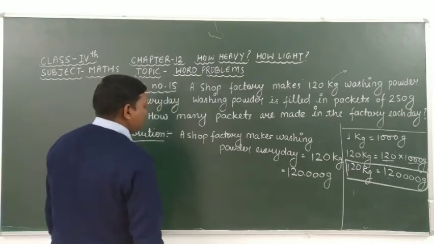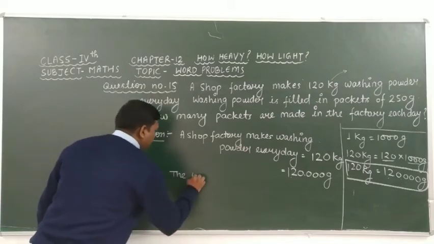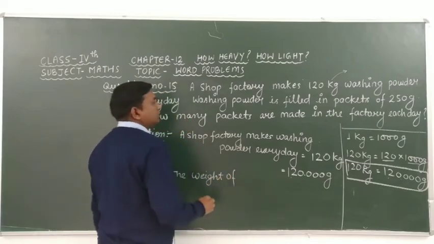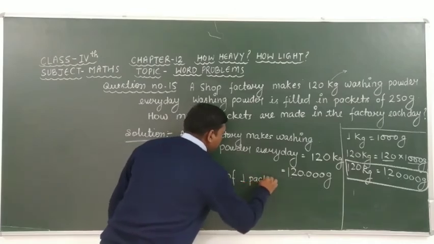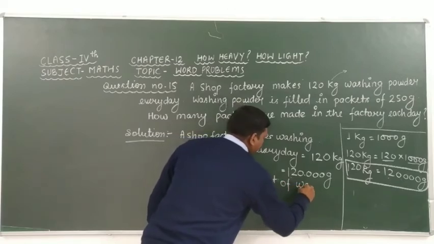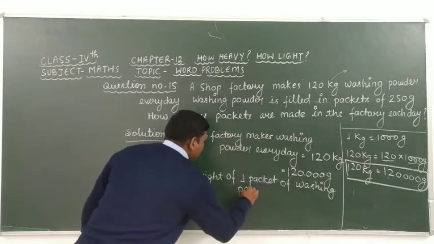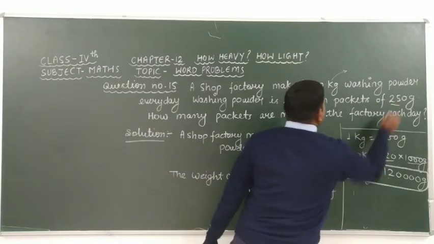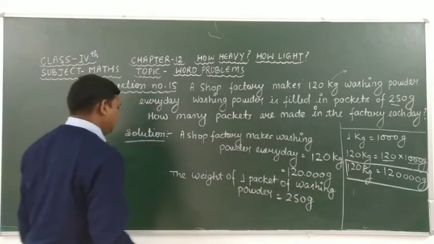And the weight of one packet of washing powder is equal to 250 gram.